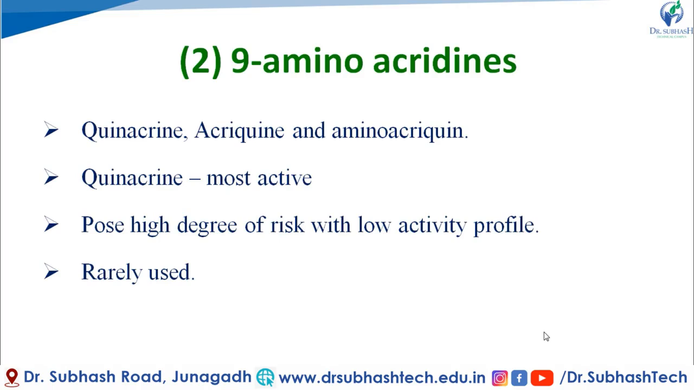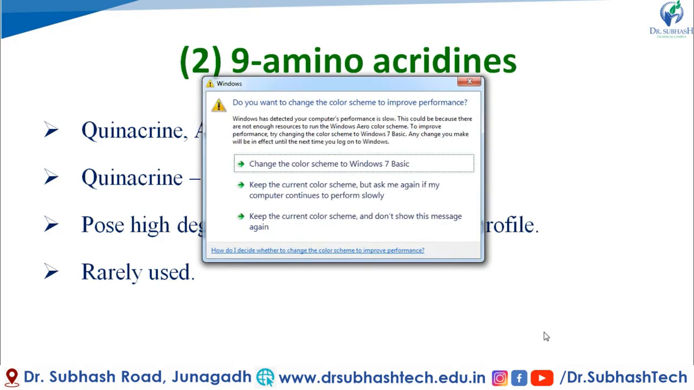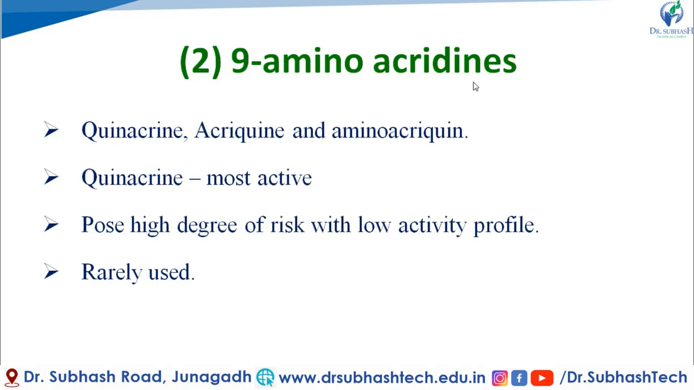So the second class of anti-malarial drugs is 9-aminoacridines. Examples are quinacrine, acridine, and aminoacridine. These drugs contain the acridine ring in their structure. The acridine ring is a heterocyclic, 3 fused ring system. In this, 2 benzene rings are fused with a pyridine ring in the center, known as the acridine ring. At the 9th position of the acridine ring, a substituted amino group is present. That's why they are known as 9-aminoacridine derivatives.